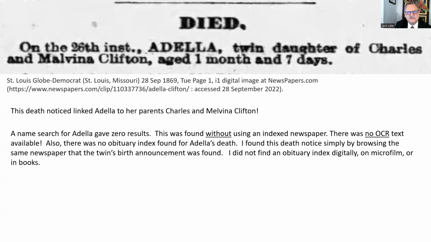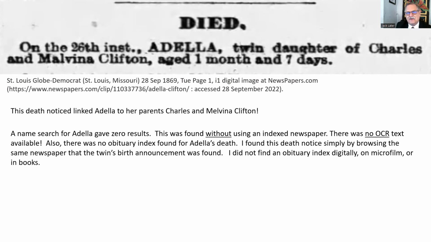And the reason why is because there wasn't an index and no OCR text was available. Also, there was no obituary index for Adela. This was a little bit tougher. So what I did is I found this death notice by simply browsing the same newspaper that the twins' birth announcement was found. I did not find an obituary index digitally, on microfilm, or in the books.